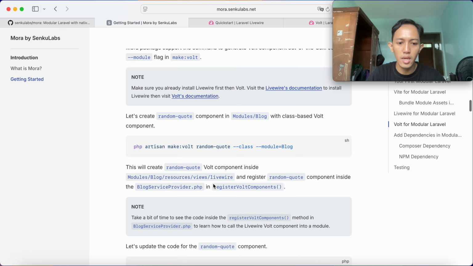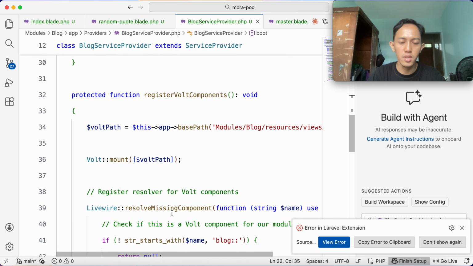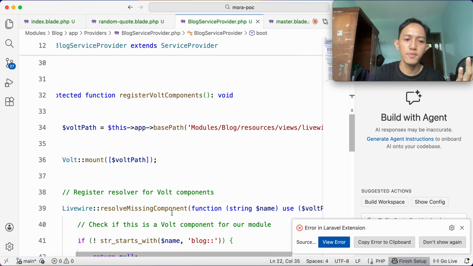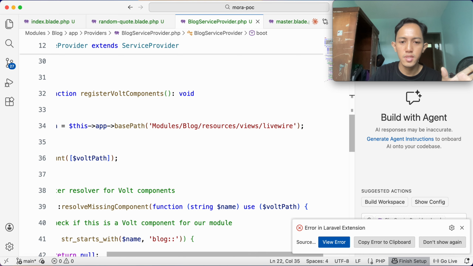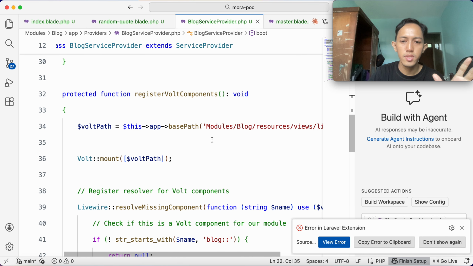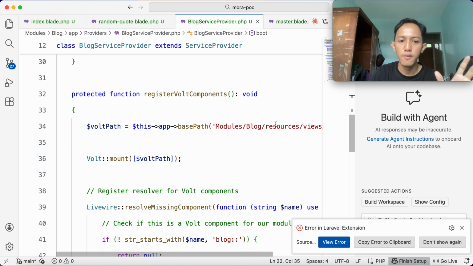If we see again in the node section, let's take some time to see the code inside the register Volt components. Okay, let's go to this one, register Volt components. So what will it do? First, we create the Volt path, which is where the Volt components live, in modules, blog, resources, views, livewire.